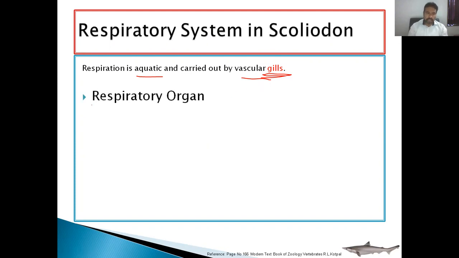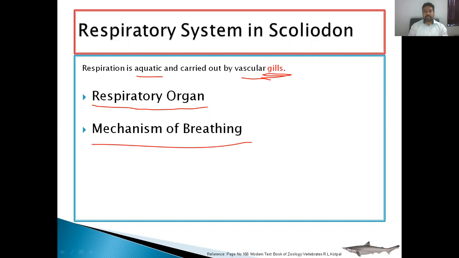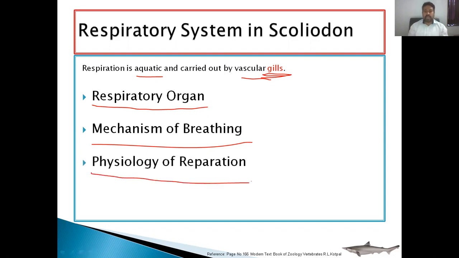First we discuss the respiratory organ, its structure and functions, especially the holobranch. Then we discuss the mechanism of breathing, that is, how inspiration and expiration occur in Scoliodon. Then the physiology of respiration, that is, how gaseous exchange occurs: the intake of oxygen and giving carbon dioxide outside.